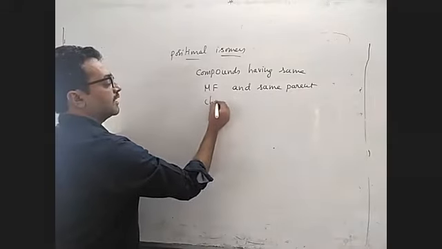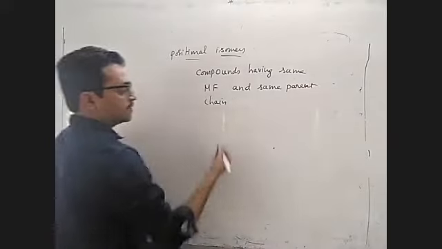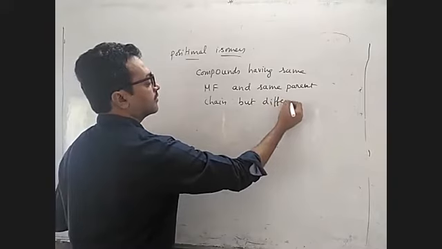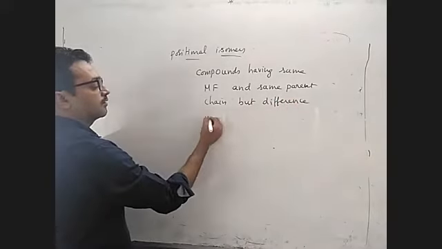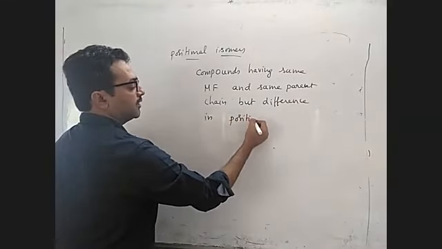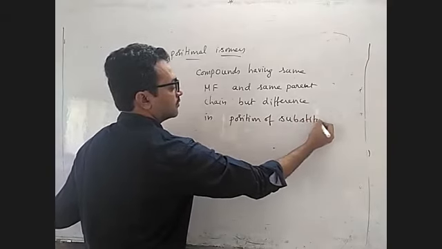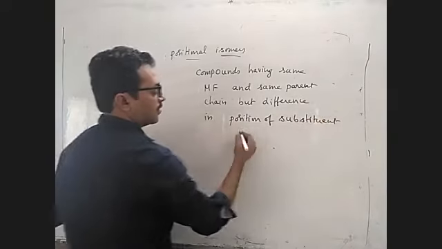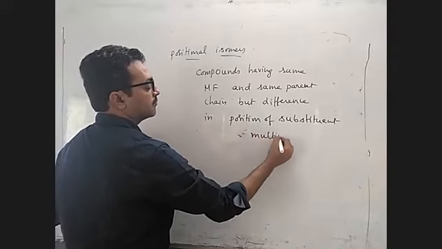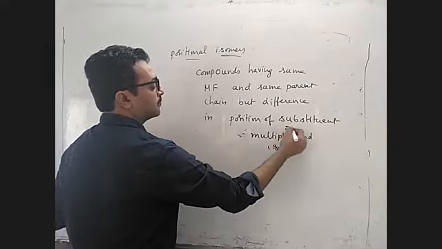Same parent chain means the length of the carbon chain is the same, but there is a difference in the position of the substituent, or double bond, multiple bond, that may be double or triple, or functional group.